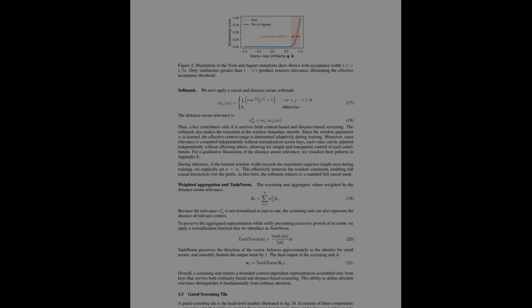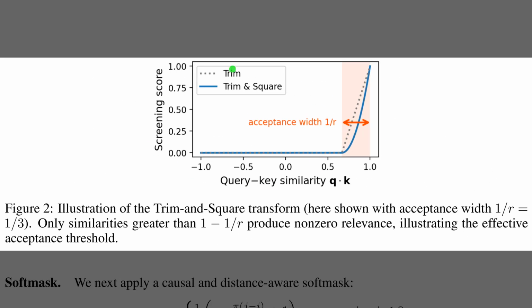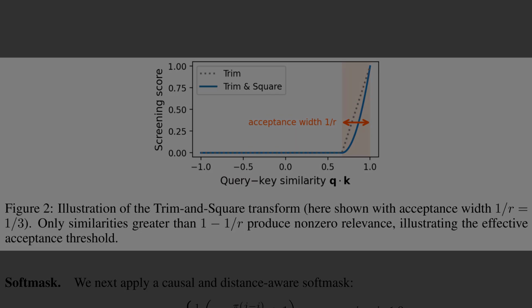Well, Figure 2 visualizes this trim and square transform we just mentioned. The x-axis tracks the query key similarity, which is bounded between -1 and 1. The blue curve then shows the resulting screening score. Notice that the score stays exactly at 0 for the majority of the range. Only similarities that fall within the acceptance width, highlighted by the shaded red area on the right, produce a non-zero relevance. This explicit threshold is exactly what enables the model to completely ignore irrelevant keys, rather than assigning them a tiny, forced fraction of attention.